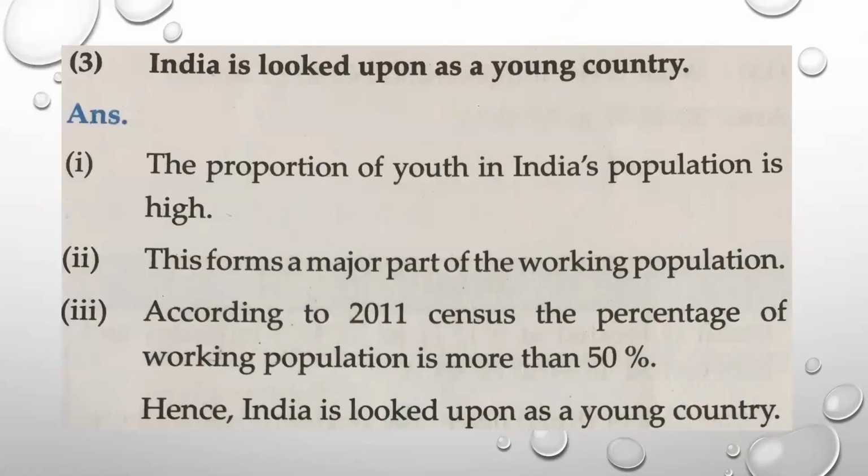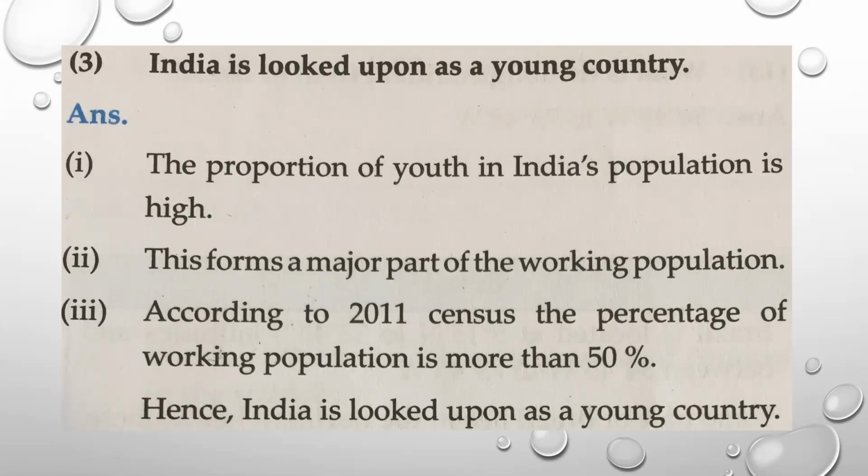Now, give reason India is looked upon as a young country. Just now we have discussed this. Point number 1 is what? The proportion of youth in Indian population is high. Means more number of population belongs to young generation as compared to children and old age. So this forms a major part of working population. Now naturally the youth people means about 20 to 45, 50, they are going to work. So maximum part of Indian population is working population. According to 2011 census, the percentage of working population in India is more than 50%, which is an asset or a positive sign for India. And so India is looked upon as a young country.